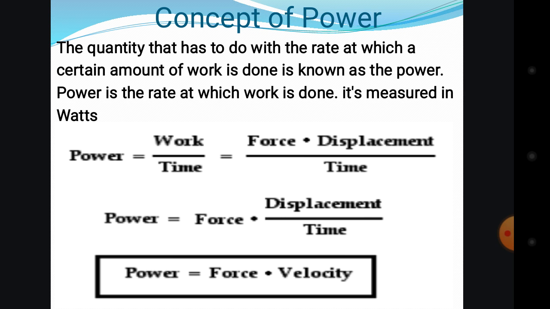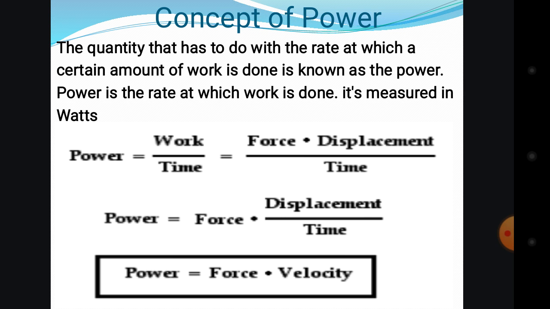So you see, they are all together, the work, the energy, and the power, they are all going hand in hand. So the concept of power is the quantity that has to do with the rate at which a certain amount of work is done. So power is talking about at which rate the work is done.